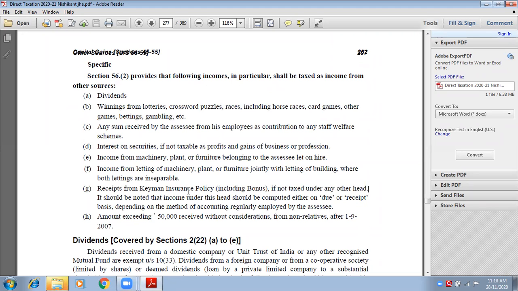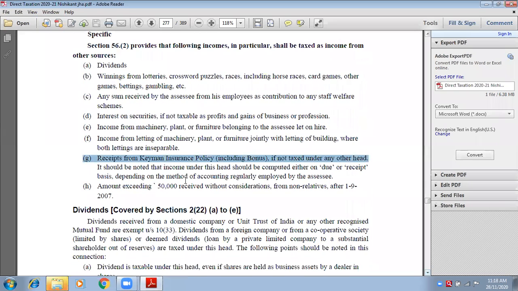Please remember this point, keyman insurance policy. It can be asked in your questions. Okay. Any amount exceeding 50,000, next point, last point. Any amount exceeding 50,000 received without consideration, that means gifts.